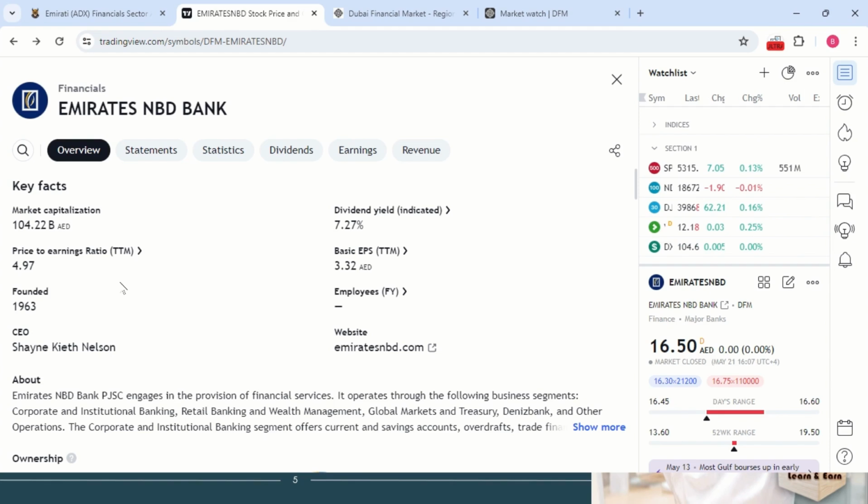And in the next video, what we are going to look at are the price earning ratio as well as EPS. From here it's available, right: price earning ratio, dividend and EPS. These three parts we will look at, and how important they are. Why are they giving key facts? This information has been given because if a person is looking at these five pieces of information, automatically they will invest. That's the reason they have given key facts, these five or six pieces of information. The rest of the information we will look at in the next video.